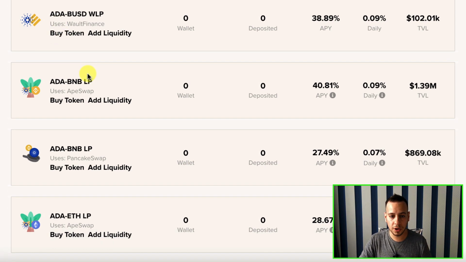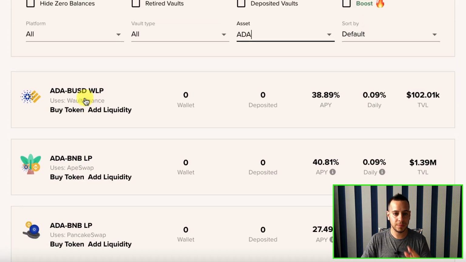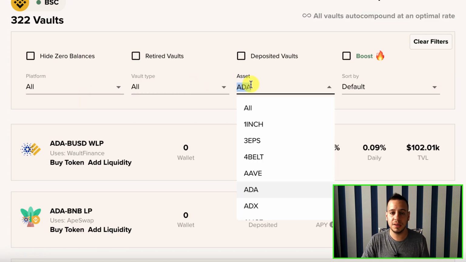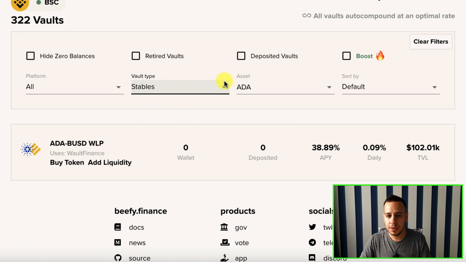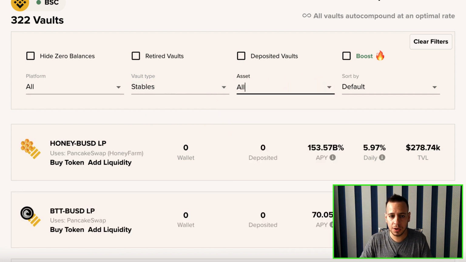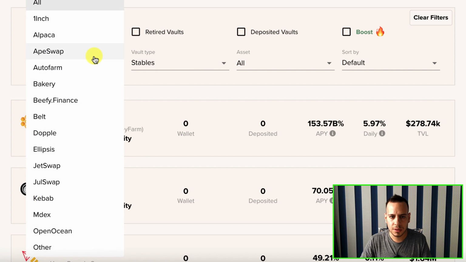So this is super important to understand. You can do the one that supports PancakeSwap, and this is quite simple. So this is very nice. If you have any tokens, you can filter it out. For example, if you want maybe stable coins, all right? So I'm gonna filter here by, let's say you have some stable coins and you wanna stake them. So I want only stable coins. So why does it show me these kind of things?